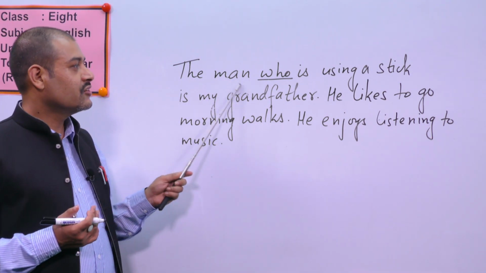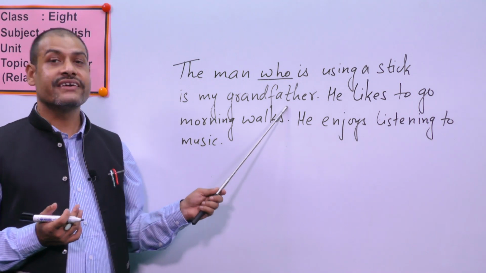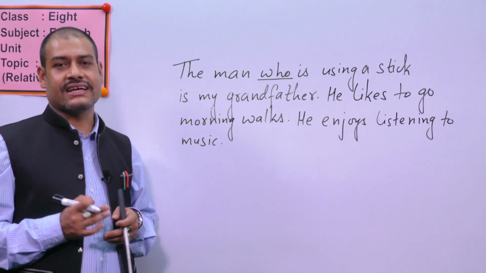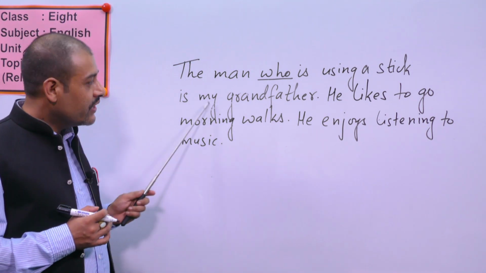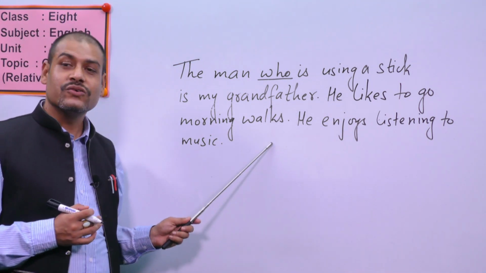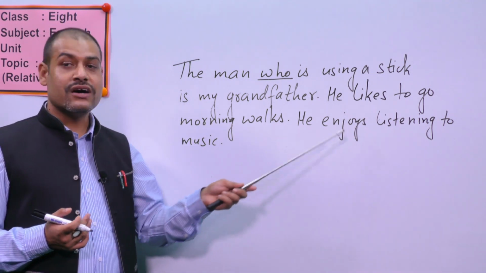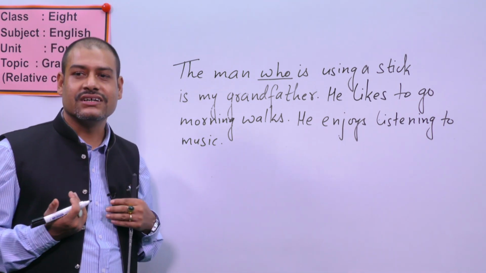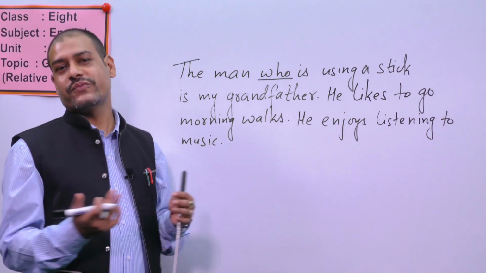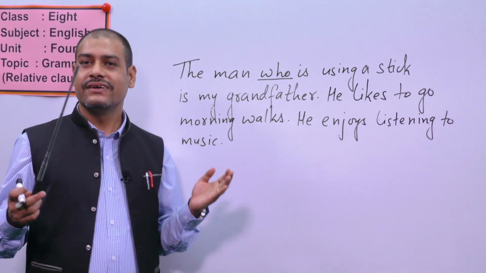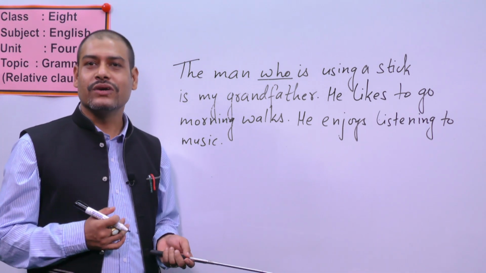The sentence I have written here, the man who is using a stick is my grandfather, is very important for us in our today's class. All right. So, if you add some other information about this old man, no problem. You can write, he is using, let's say, brown shoes, a red sweater, blue pants, no problem. All right. So, I think you have made a guess what we are going to learn.